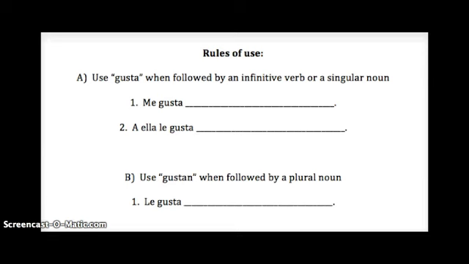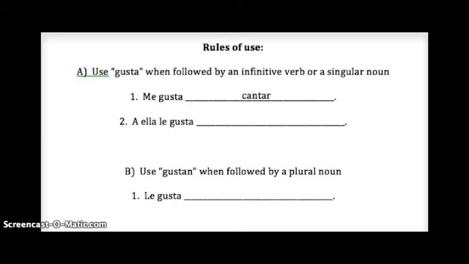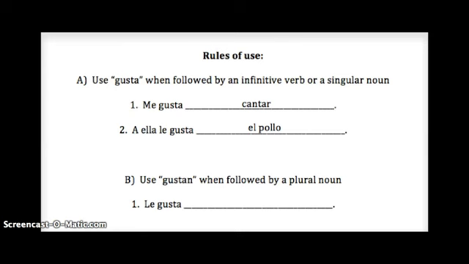At the middle of the page, you'll see some rules of use. Part A, use gusta when whatever is after gusta is followed by an infinitive verb or it is a singular noun. Here's an example. We have me gusta. If we're going to use an infinitive verb, we could use cantar. For example number 2, a ella le gusta. Here you could use a singular noun like el pollo. So a ella le gusta el pollo. So she likes chicken, or chicken is pleasing to her.